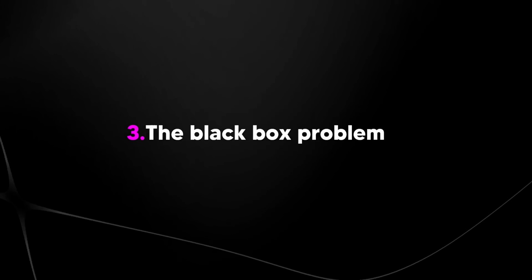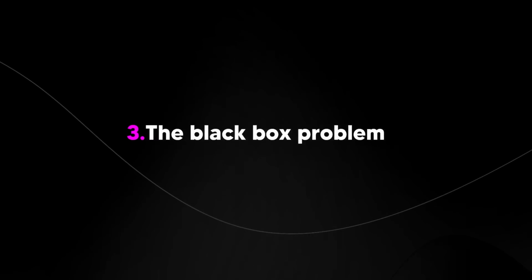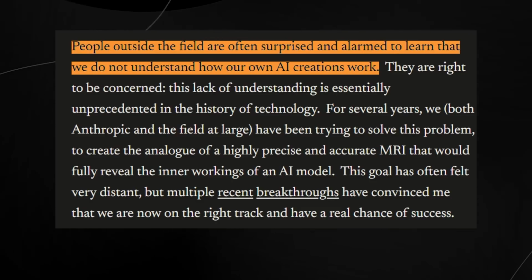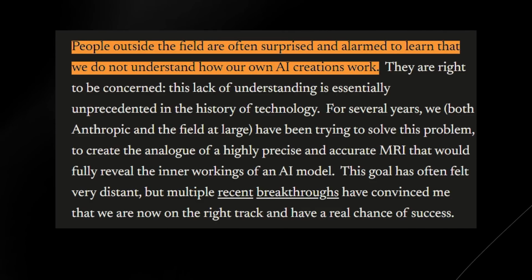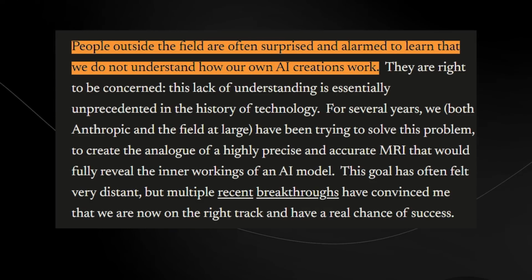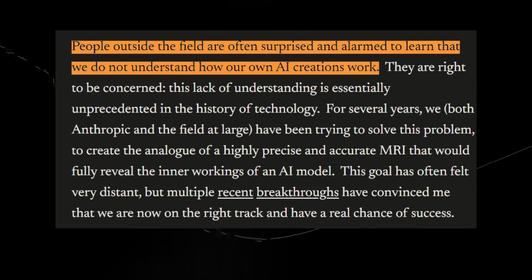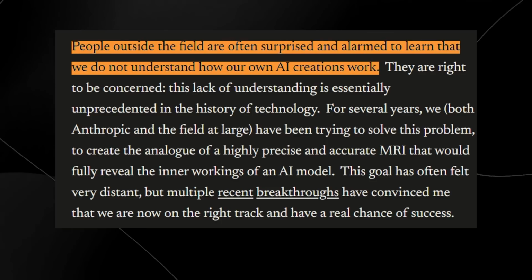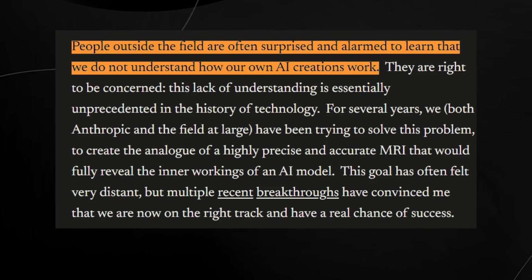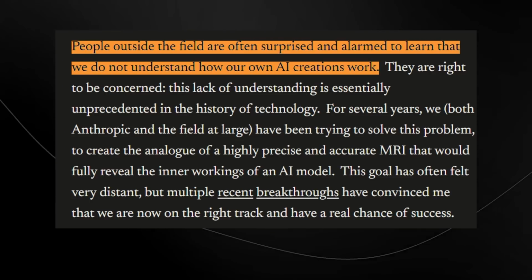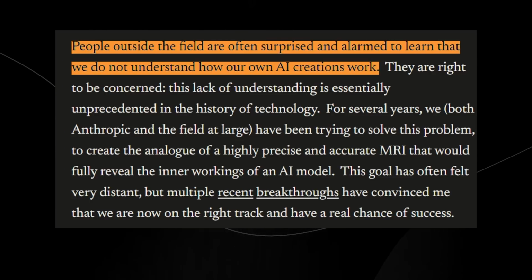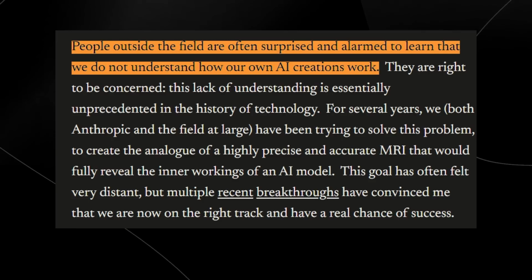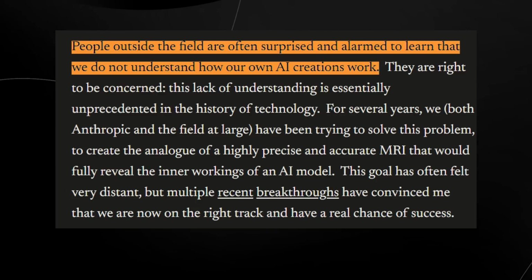And we also have the black box problem. This is by far one of the biggest problems in AI that needs to be solved urgently. In fact, the Anthropic CEO, Dario Amodei, said that it's quite urgent that we solve this issue. He even said in a recent blog post that people outside the field are often surprised and alarmed that we do not understand how our own AI creations work. And they are right to be concerned, as this lack of understanding is essentially unprecedented in the history of technology. For several years, Anthropic have been trying to solve this problem, to create essentially an MRI that would accurately reveal the inner workings of an AI model.